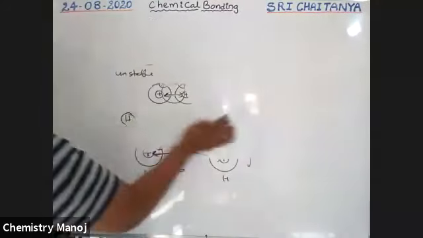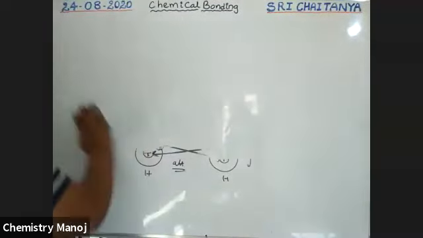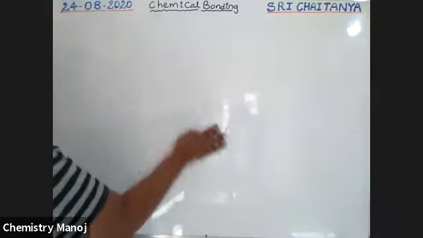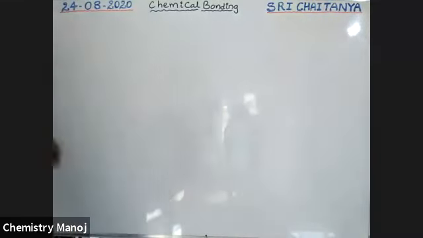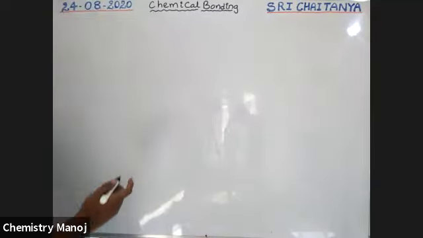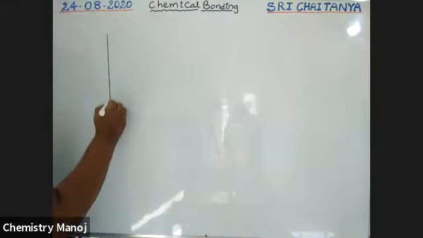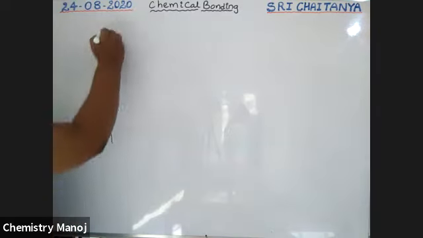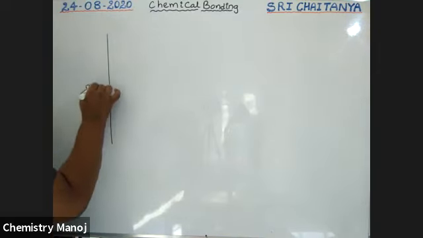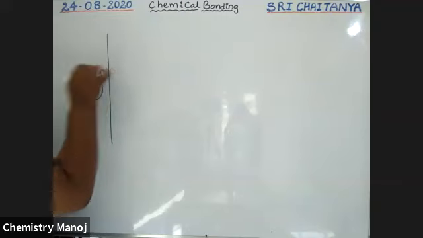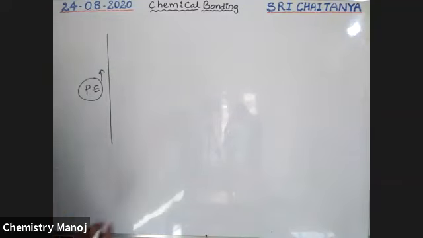See here. Energy we are expressing in terms of potential energy. This is the y-axis, on which I am taking potential energy; this is the direction in which potential energy increases.